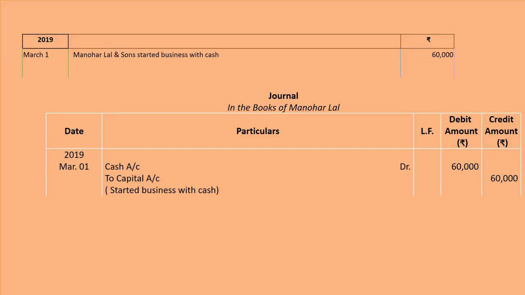Let's see the next entry. Furniture for cash. They are saying that purchased furniture for cash. Who has purchased furniture for cash? Manohar Lal and Sons, na. Here two accounts are affected, furniture account and cash account. Isn't it so? Here two accounts are affected, furniture account and cash account.